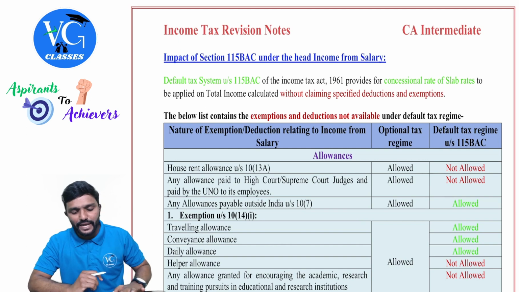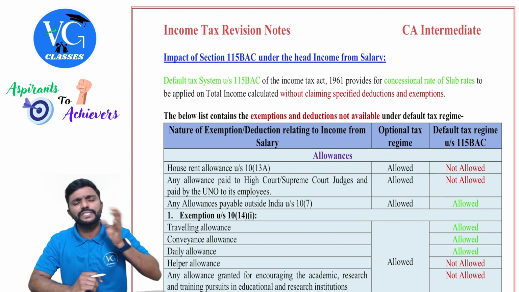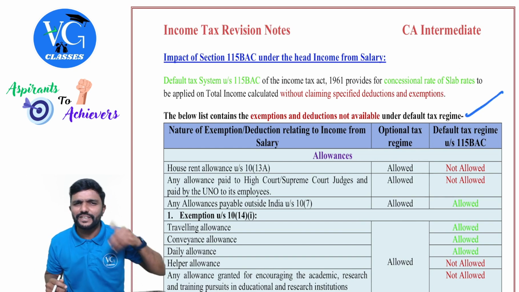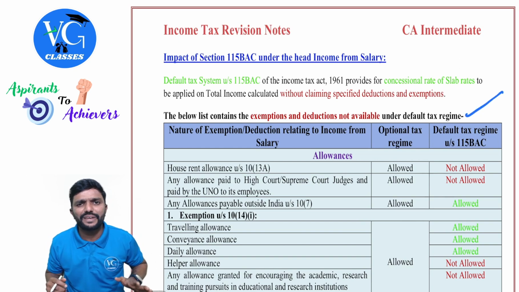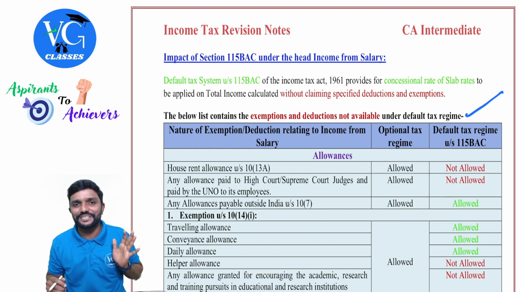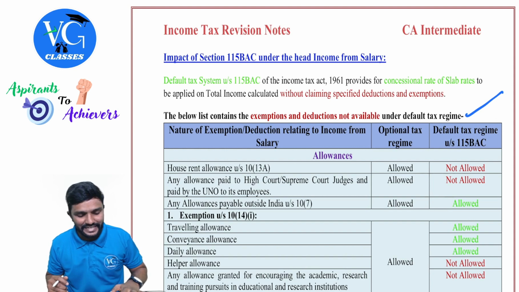So I've just made one table where we can understand what is allowed, what is not allowed under the default regime. Under the optional regime, we know if they satisfy certain conditions, whatever would have been given under the respective section, they can claim it. But under the default regime, what is allowed, what is not allowed, we will understand.